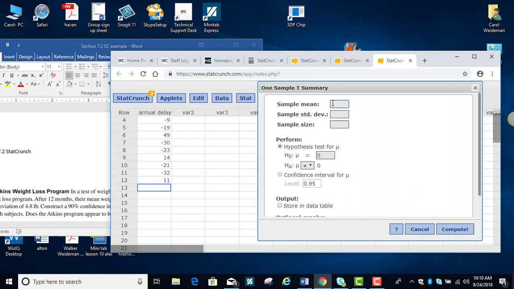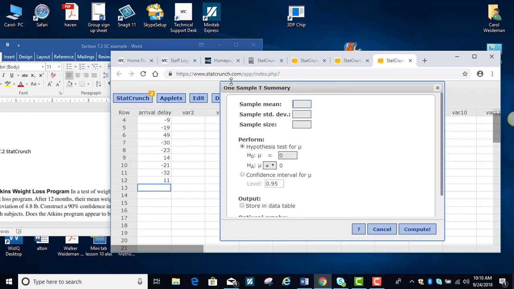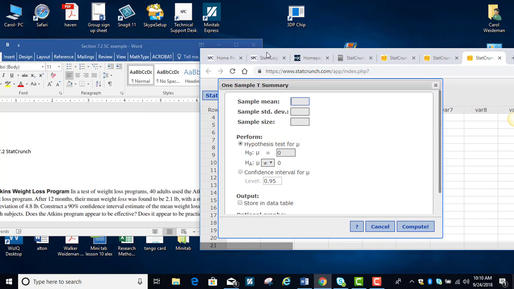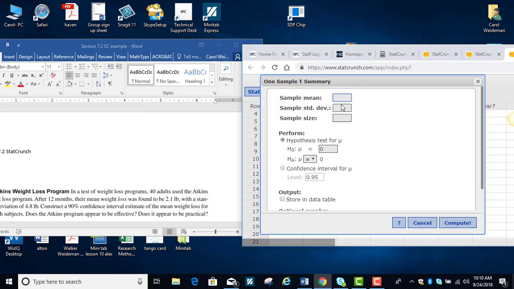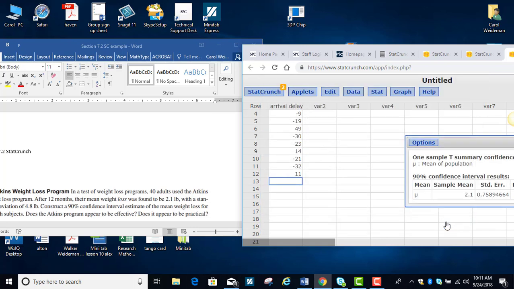So we want to enter the sample mean, which in this case for this program was 2.1 pounds. And the standard deviation was 4.8, and we had 40 adults. And they want us to calculate a 90% confidence interval, so I'm going to go down here on the confidence interval option. I'm going to change that to 0.9, and we're going to do compute.